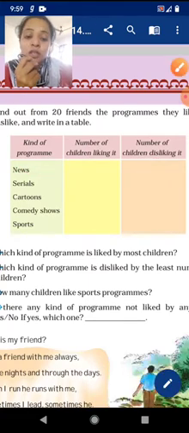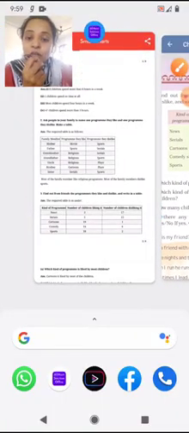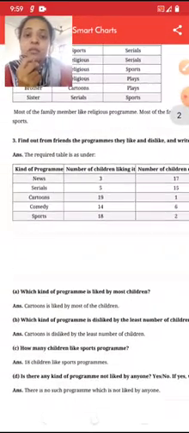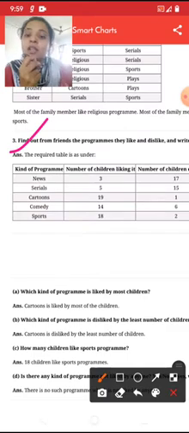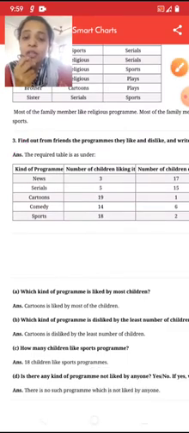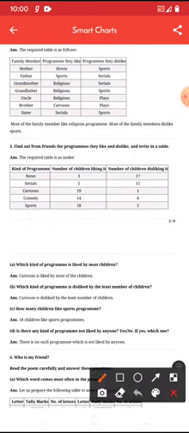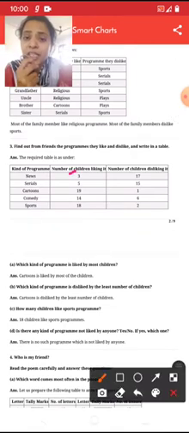Now let me show you what type of table you will get when you fill it. The required table is as under. This type of table you will get when you ask your 20 friends. It's just an example. You can call your friends and ask them to fill this activity.